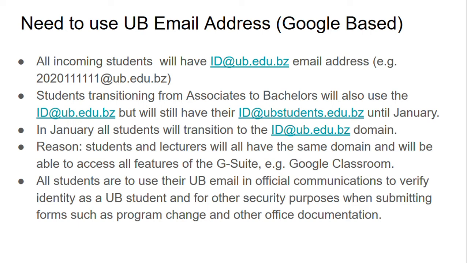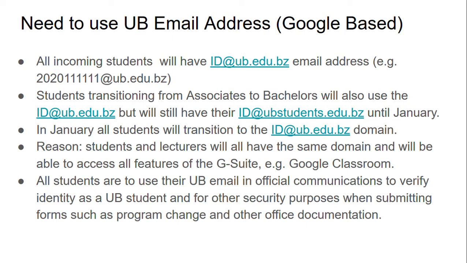For those students transitioning from associates to bachelors, they will also use their ID at ub.edu.bz, but will still have their ID at ubstudents.edu.bz email until January. In January, however, all students will transition to the at ub.edu.bz domain. The reason for this transition is so that both students and lecturers have the same domain and will be able to access all features of the G Suite, for example, Google Classroom.